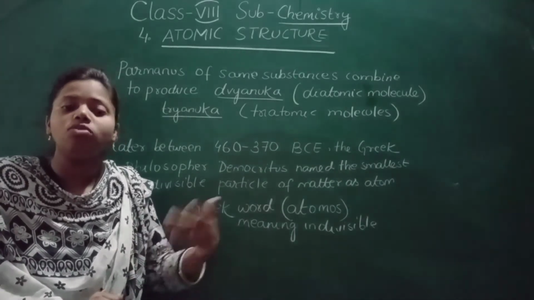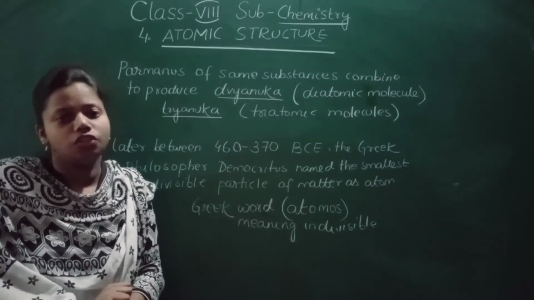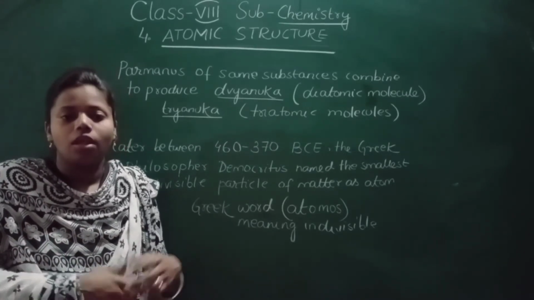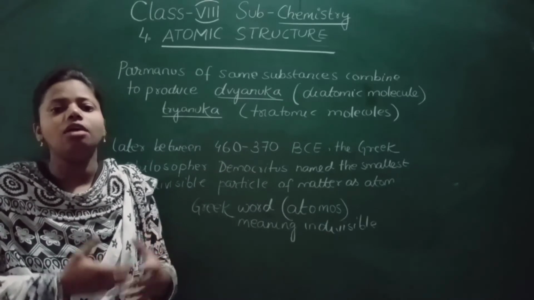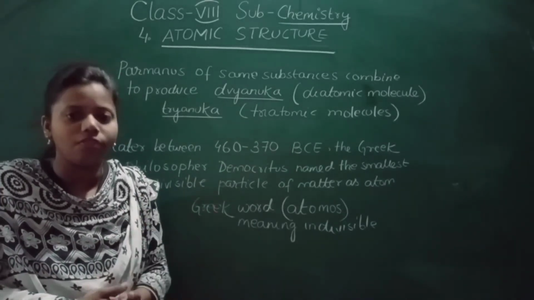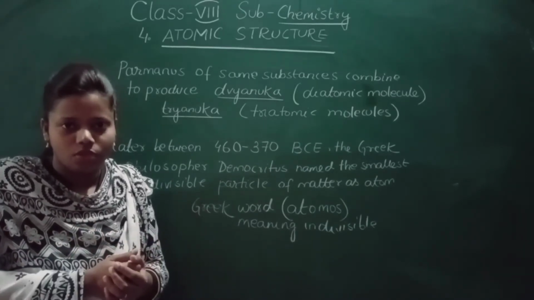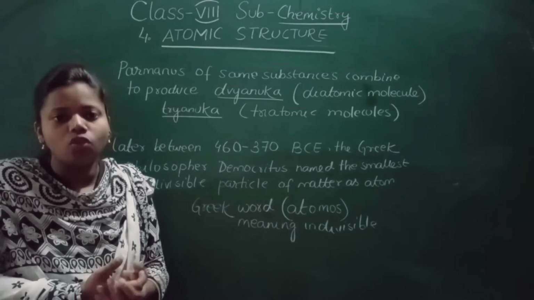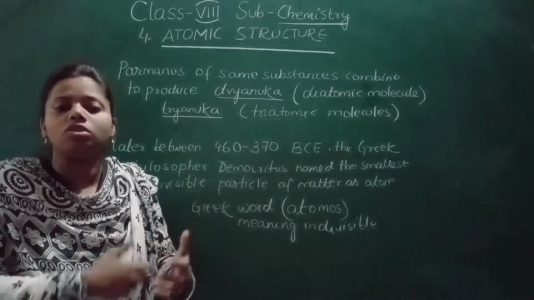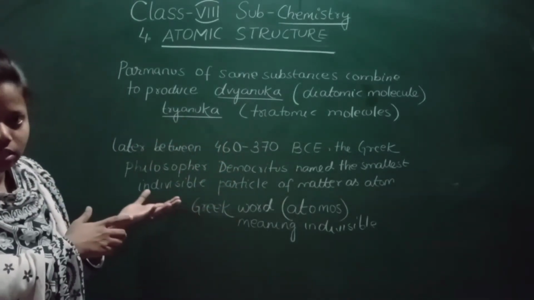Now Maharishi later also gave an idea that when these Parmanus are heated, they produce a chemical change. For example, ripening of fruits, blackening of an earthen pot. An earthen pot is made up of clay, so after making it, they bake it, so it becomes black. So on heating, these Parmanus produce a chemical change.